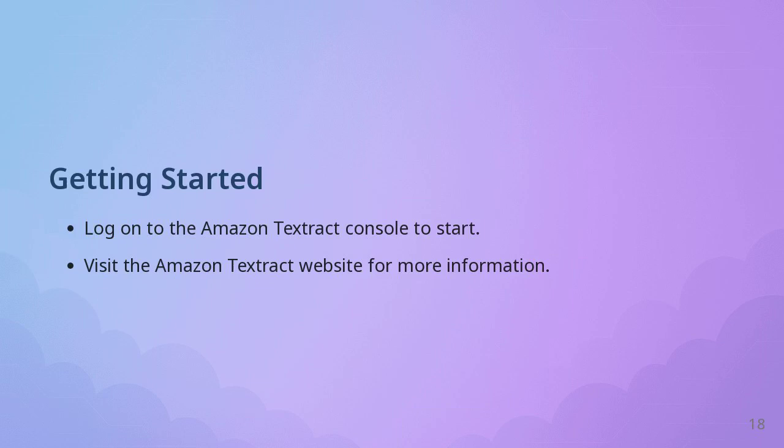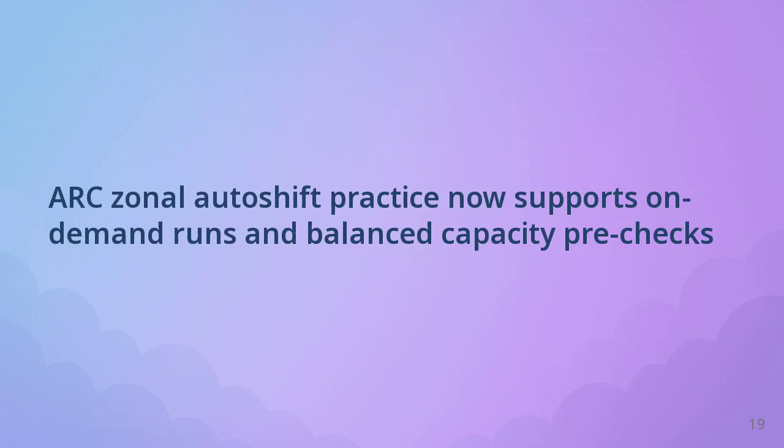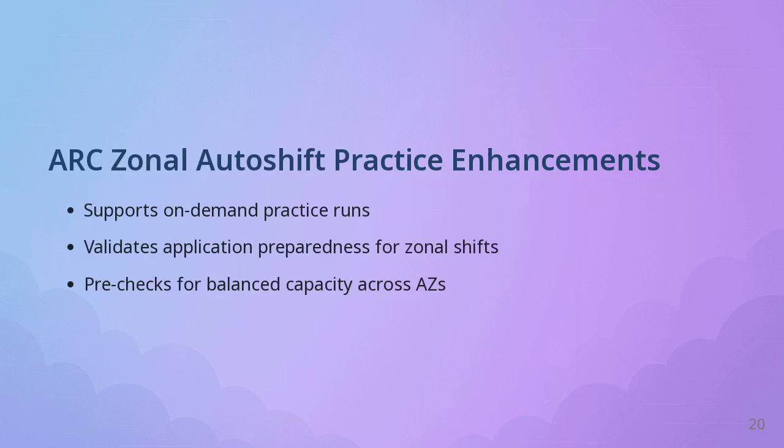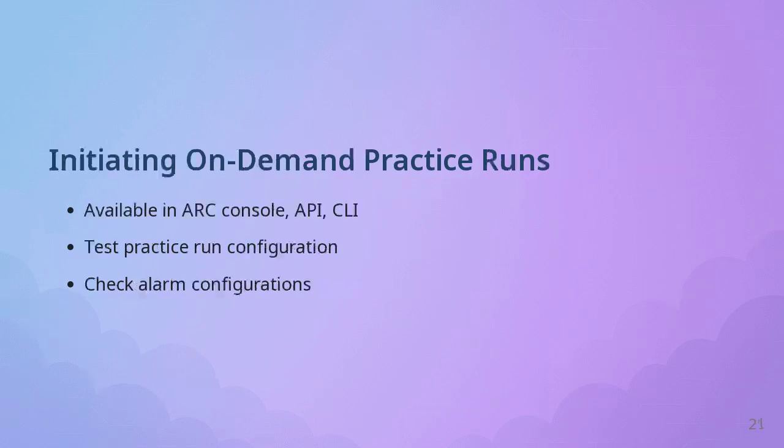ARC Zonal Autoshift Practice now supports on-demand runs and balanced capacity pre-checks. Zonal Autoshift practice runs now offer on-demand options. You can trigger a practice run anytime to ensure your application is ready for a zonal shift. A pre-check will verify balanced capacity across availability zones. You can initiate on-demand practice runs through the ARC Console, API, or CLI. This enables you to test your application's configuration and alarm setups to ensure everything works as expected.